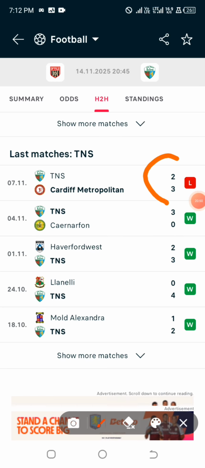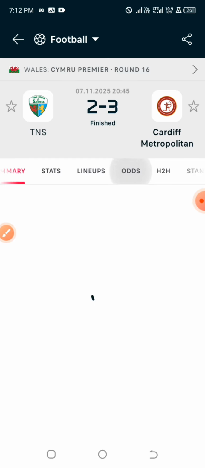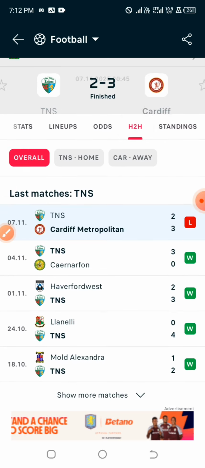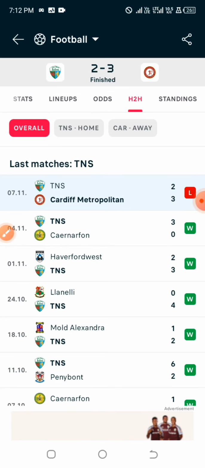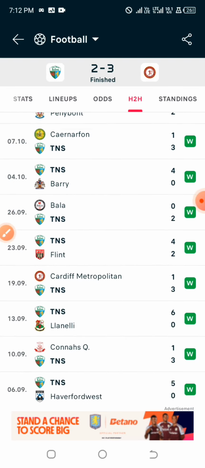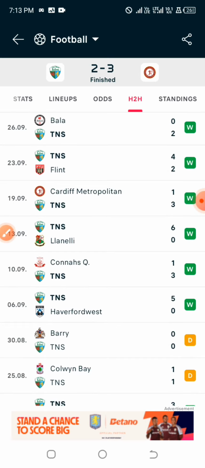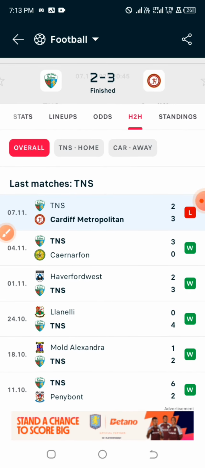This particular game, I'm actually expecting the home team to win, because if you check the form of the home team here, you can see that in their last 10 games, 7, 8, 9, 10, I think up to like their last 13 or 14 games, they didn't draw or lose. So they were just winning.